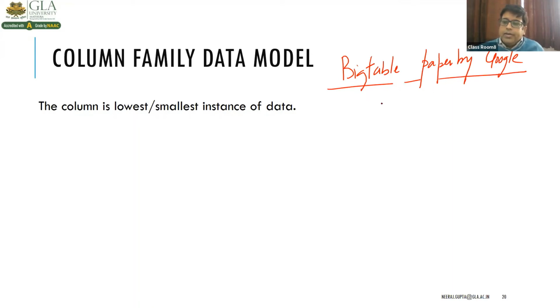Google has given one paper, that of Bigtable. The column family data model is based on that, right?